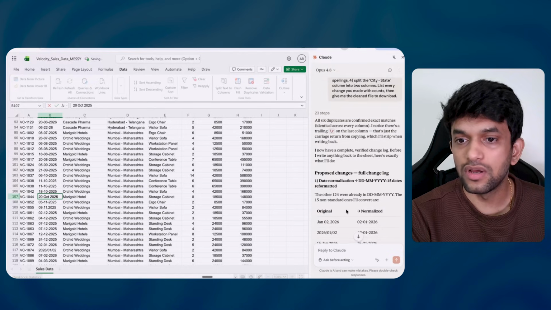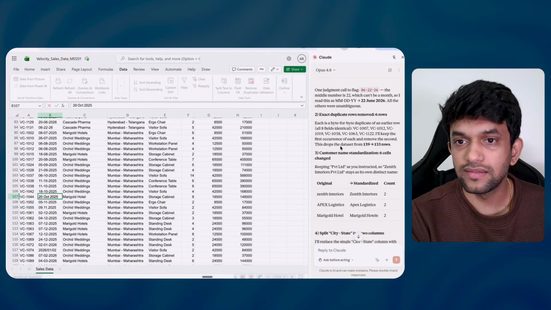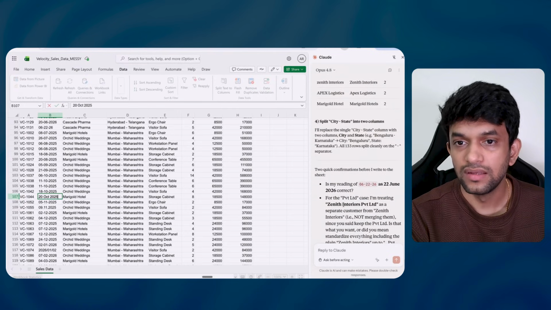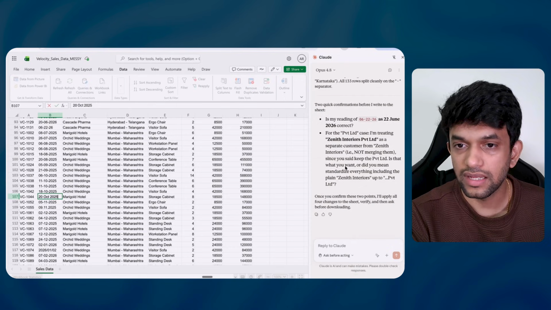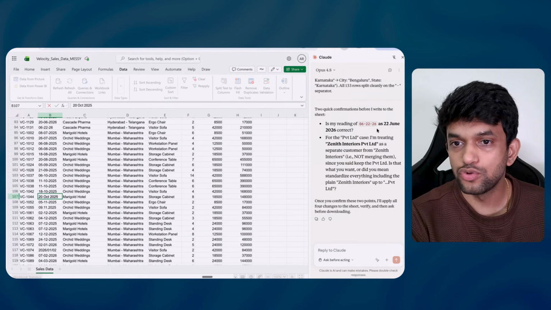So it is proposing, how do you want it? Original is like this, normalized. I think we can go with that. Exact duplicate rows, it's suggesting like this, we can go for this. Split city state. Okay, this looks good. Two quick confirmations before I write this sheet. Is my reading of this as June correct? As 22nd June. Yes, this is correct.